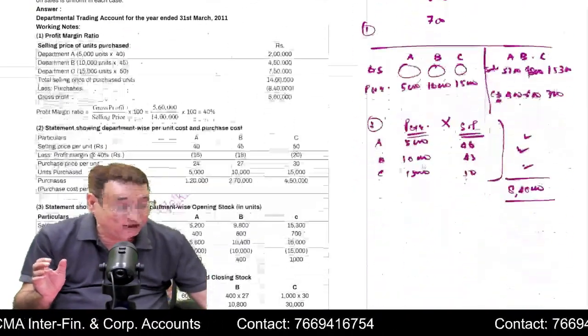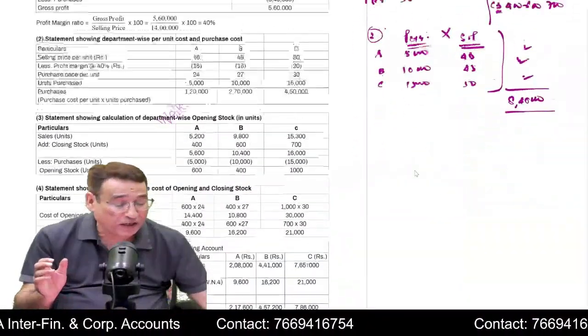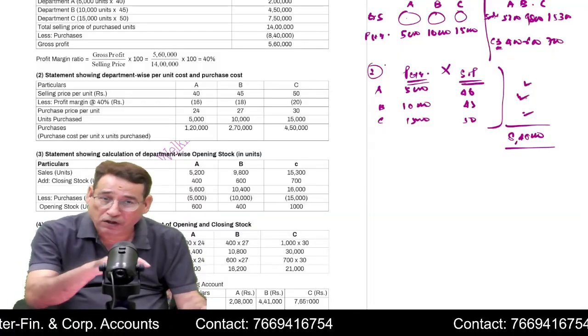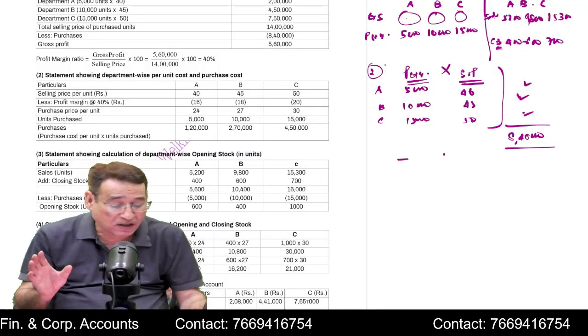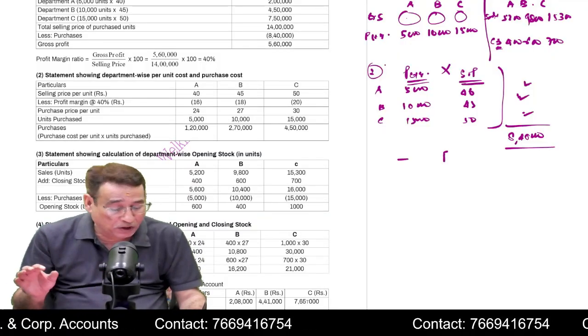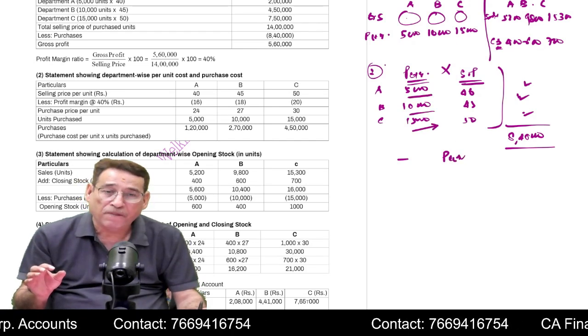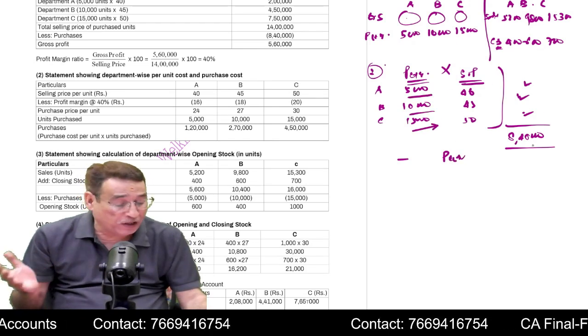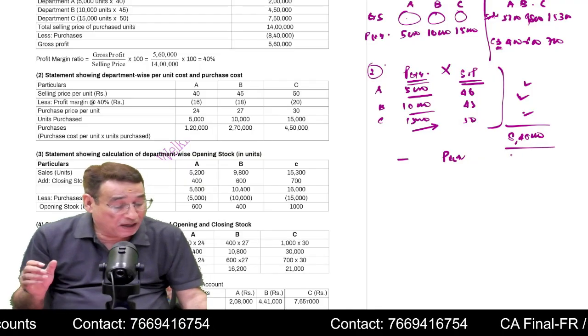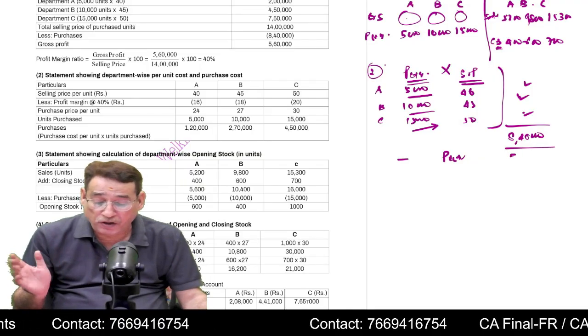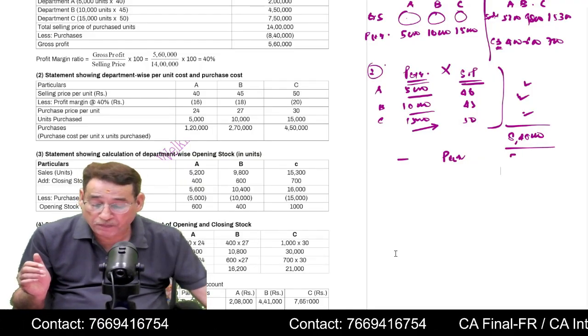Now, under the second step, first you find out the total sale value of the purchased units and then subtract from that the total amount of purchases. Whatever units you have purchased, if you sell them, you will get the total sale value, and their total purchase cost was given to us.